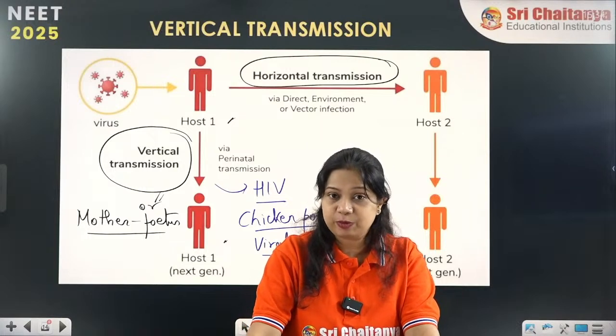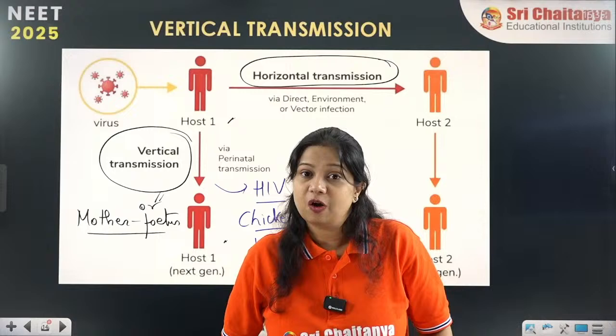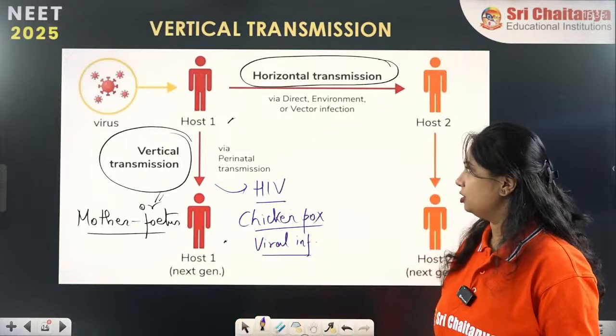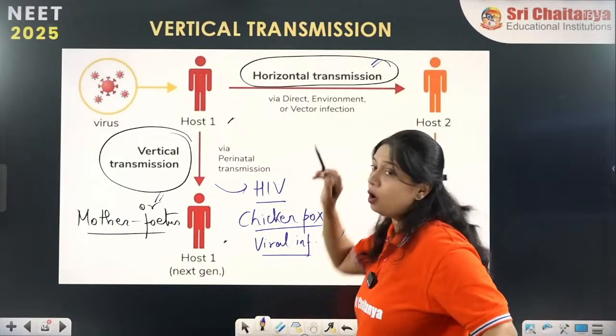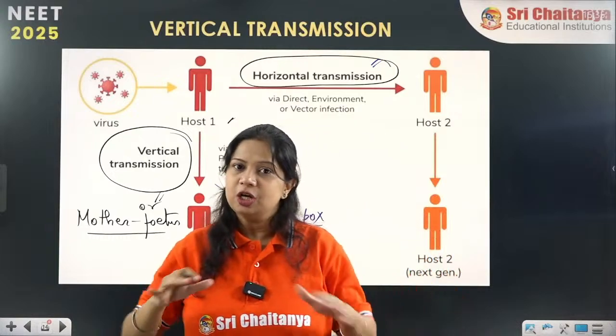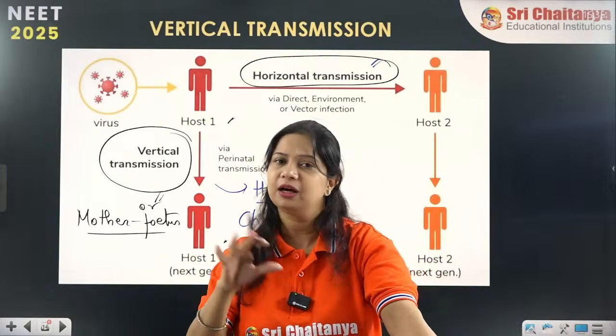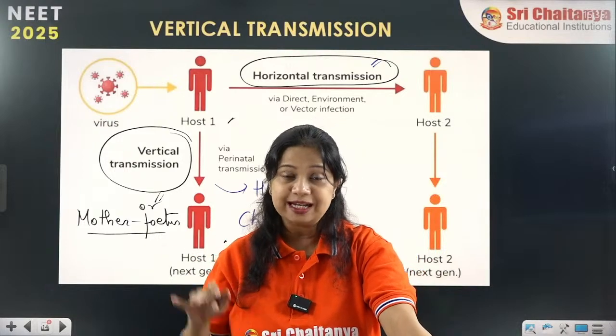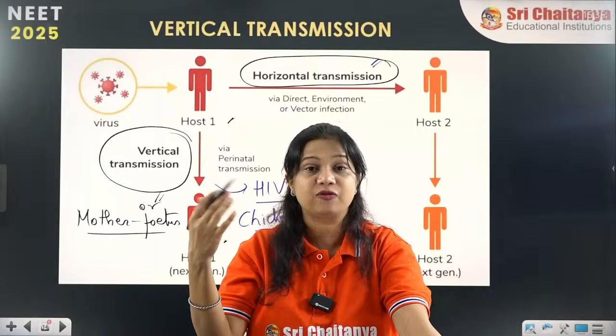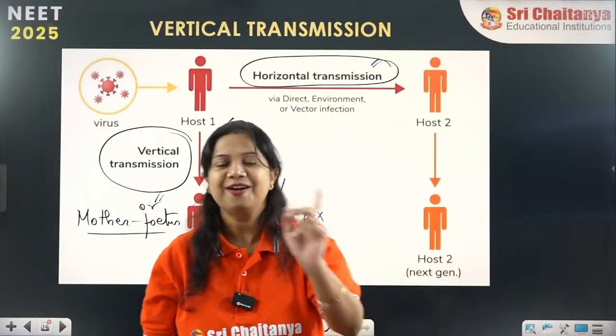HIV gets transmitted from mother to fetus, which is called vertical transmission of infection. So two modes of transmission: horizontal transmission, in which it is transmitted from one person to another healthy individual of this generation, but when it gets transmitted from one generation to another, from mother to the fetus, that is called vertical